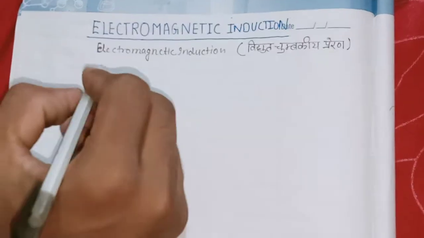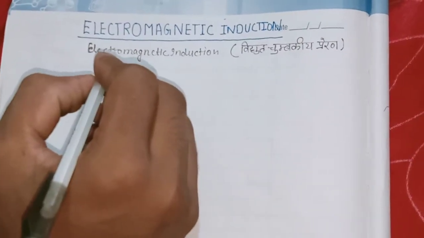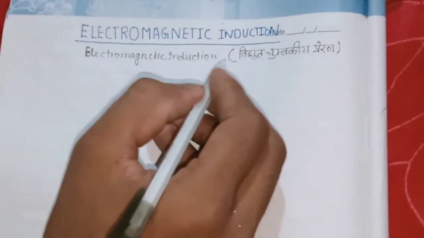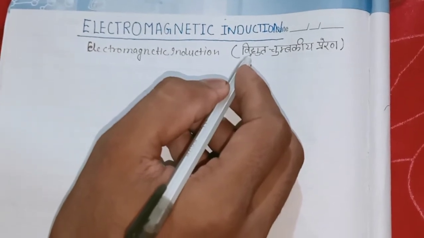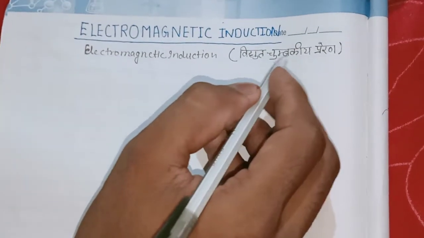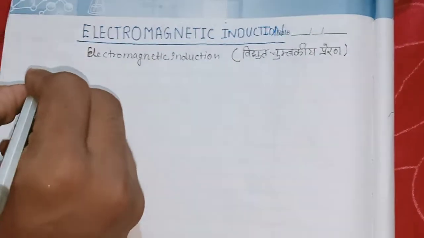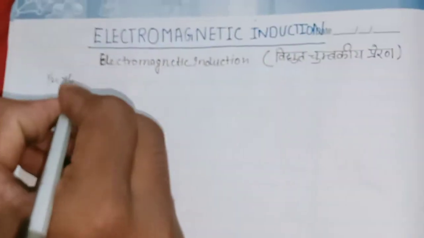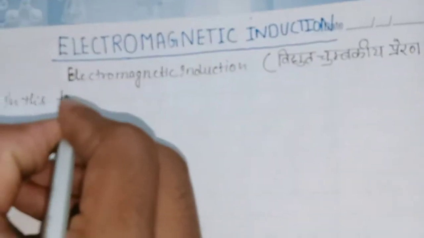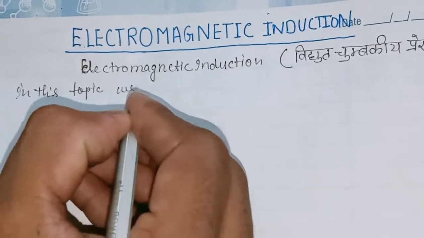Now friends, electromagnetic induction, Hindi meaning of electromagnetic induction is विद्युत चुम्बकीय प्रेरण. In this topic, we study